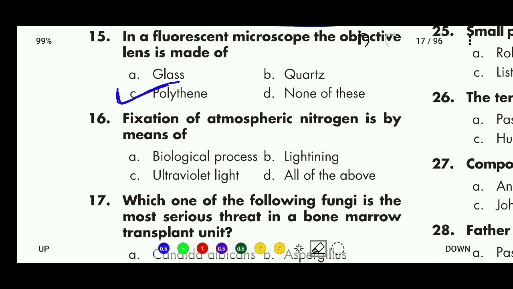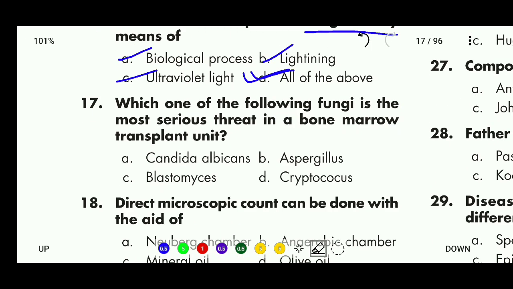Fixation of atmospheric nitrogen is by means of biological process, lightning, ultraviolet light, all of the above. So the correct answer is all of the above. 70. Which one of the following fungi is the most serious threat in a bone marrow transplant unit? Candida albicans, Aspergillus, Blastomyces and Cryptococcus. Correct answer is B,